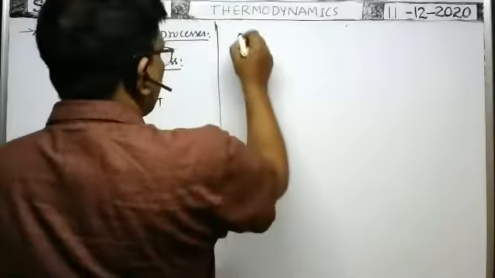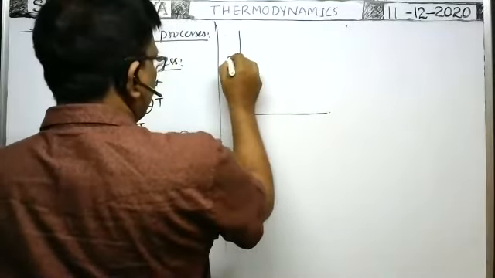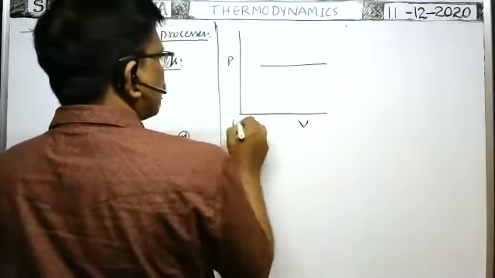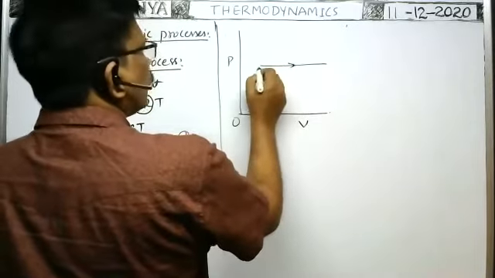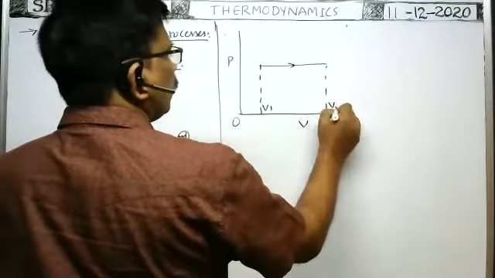In this process, if you draw the PV graph, definitely as the pressure is constant, even when volume changes, you will get a graph like this. Exactly at this point the volume is say V1, at this point the volume is say V2.